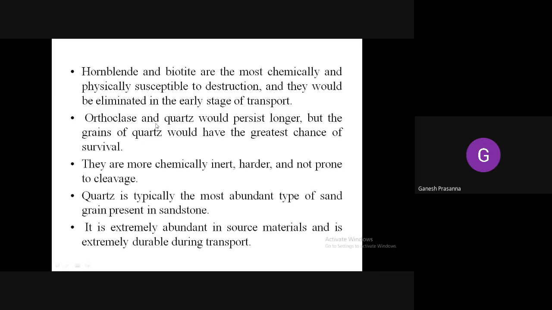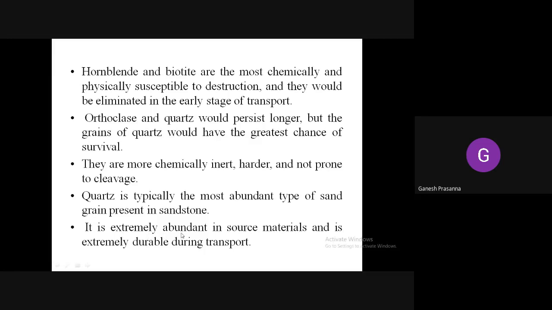Quartz and orthoclase are very resistant to weathering. Because quartz does not possess any cleavages, it can sustain for very long periods, so it has the greatest chance of survival. They are more chemically inert, harder, and not prone to cleavages. Quartz is typically the most abundant type of sand grain present in sandstone. It is also extremely abundant in source material, and extremely durable during transport.